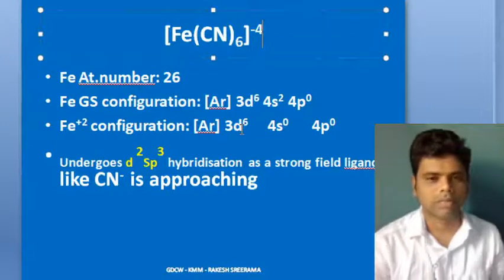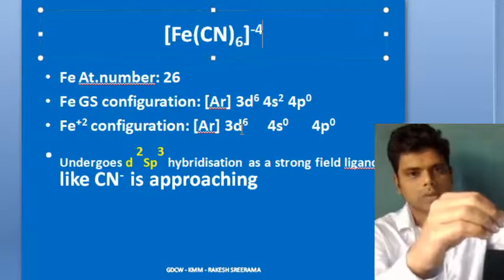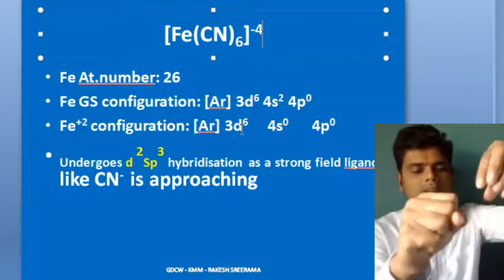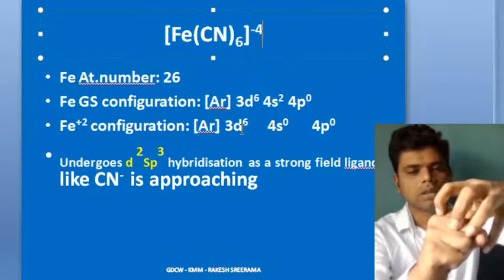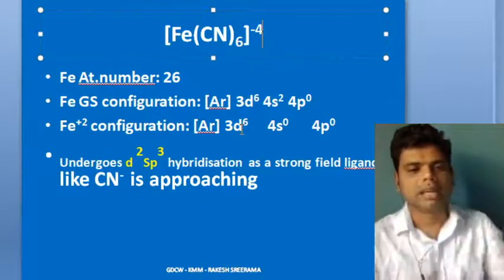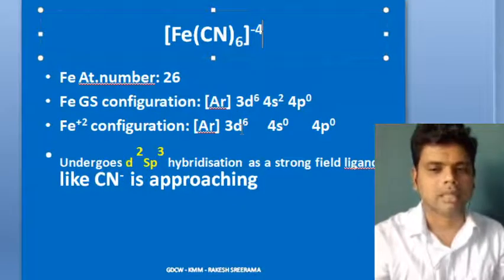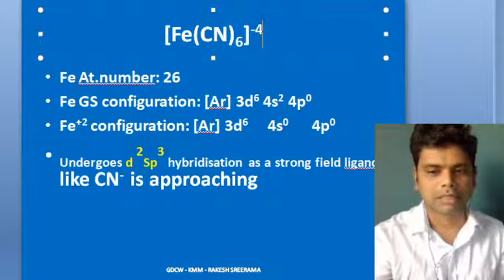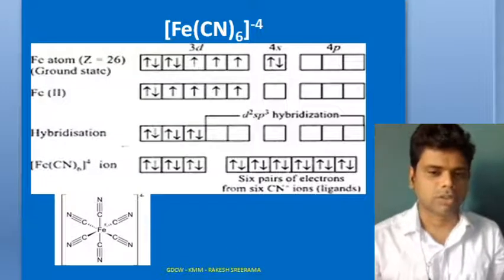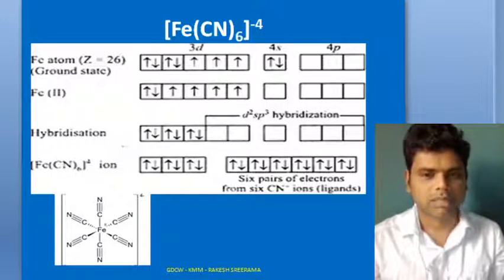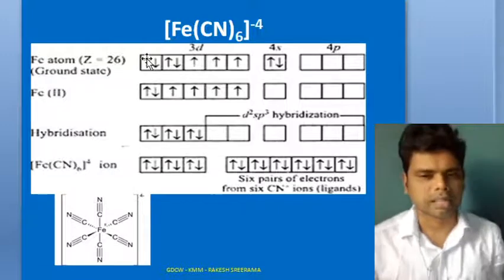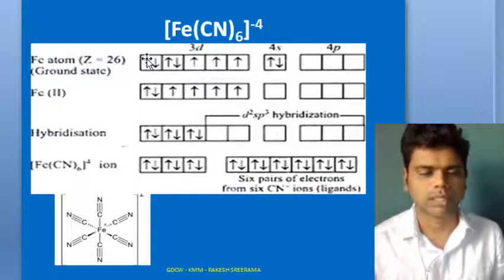When the cyanide ligand is approaching the central metal ion, imagine this as the central metal ion, and 6 cyanides are approaching towards your Fe plus 2. Then some changes have to happen within this, and that change we study as hybridization. When you write the electronic configuration followed by its arrow representation, you will understand that. Cyanide, as you know, is a strong field ligand. Carbon containing and nitrogen containing ligands are usually strong field ligands.